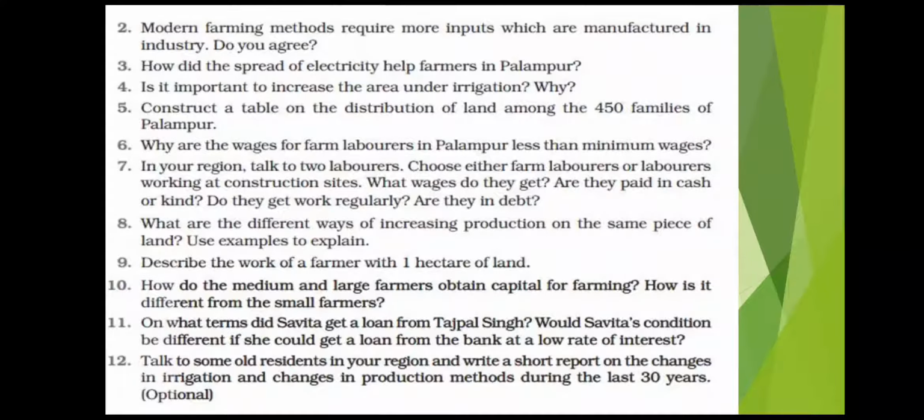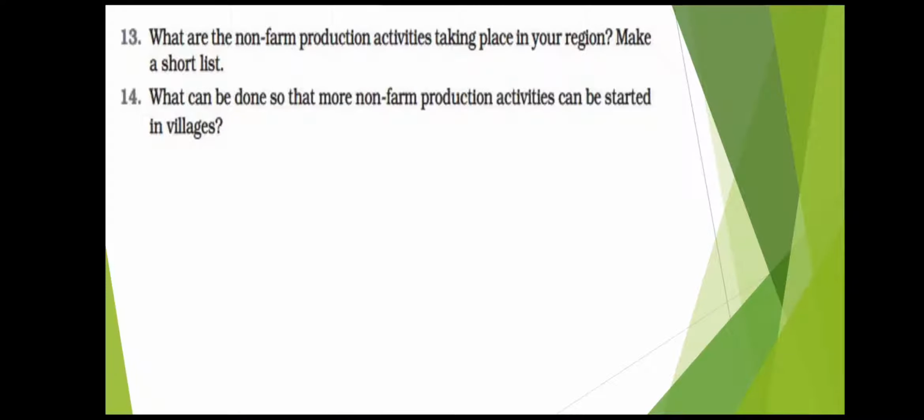The next question is, talk to some old residents in your region and write a short report on the change in irrigation and change in production methods during the last 30 years. So you need to write a short note as to how irrigation and production methods have changed over a period of time.